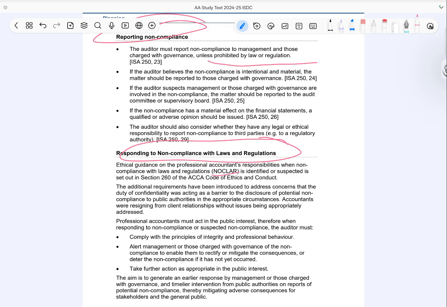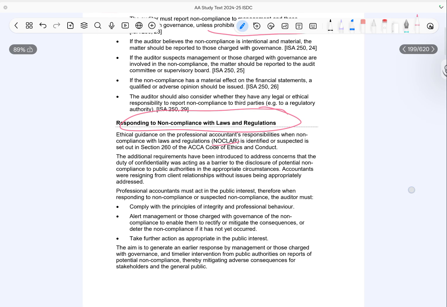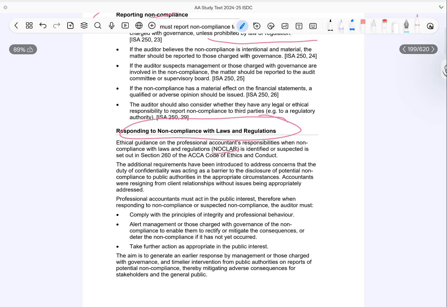Ethical guidance requires auditors to act in the public interest when dealing with such situations. This guidance was introduced because confidentiality was sometimes preventing important issues from being reported. As a result, serious non-compliance would go unaddressed. When responding to non-compliance, the auditor must follow the principles of integrity and professional behavior.